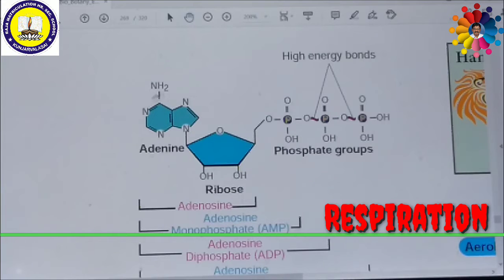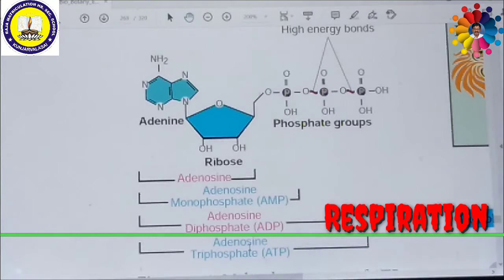Suppose this adenine and ribose are attached with one phosphate, then this is called monophosphate, that is AMP. Suppose this adenine is linked with 2 phosphates, this is called adenosine diphosphate, that is ADP.